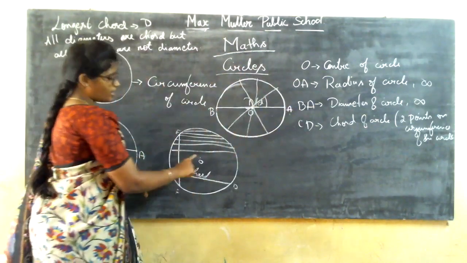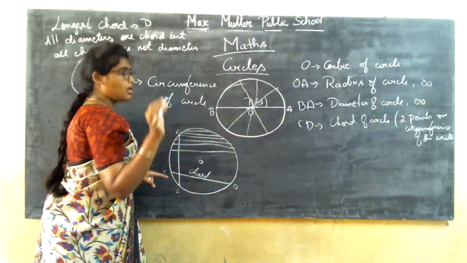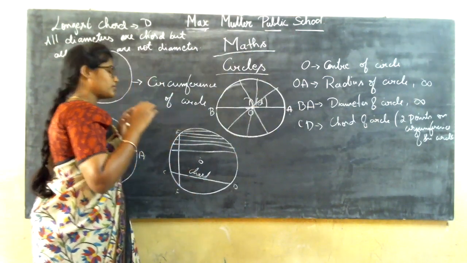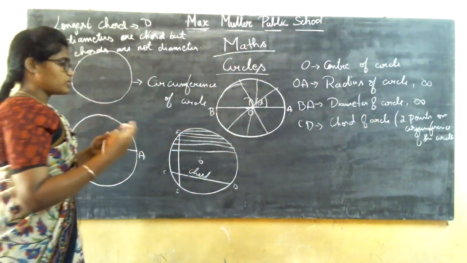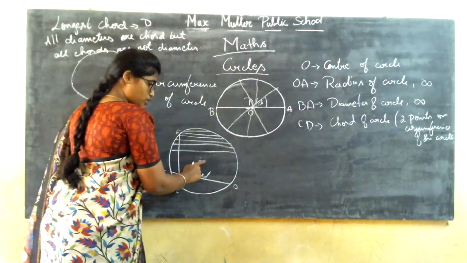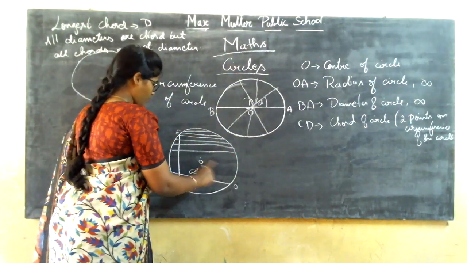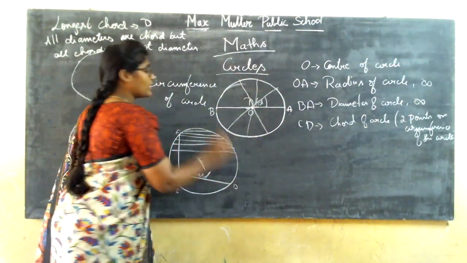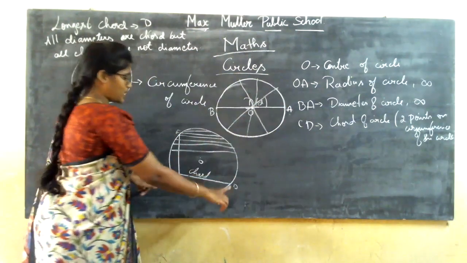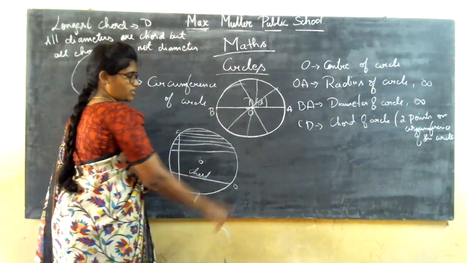For a chord, it is not necessary that it should pass through the center of the circle. It should be a line touching 2 points on the circumference of a circle.